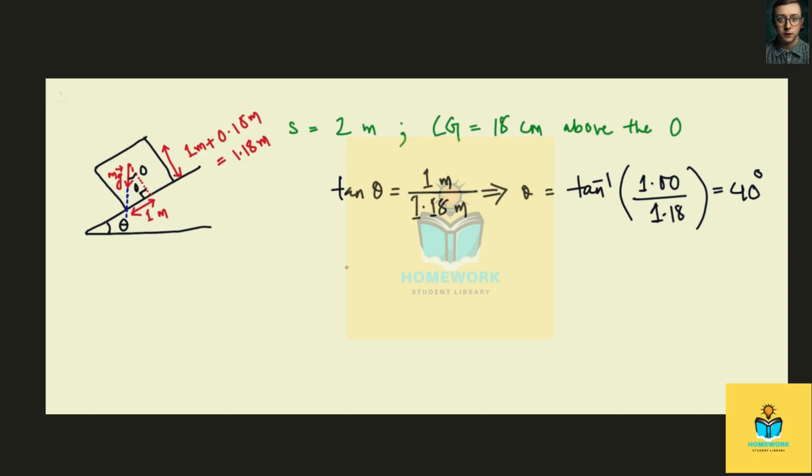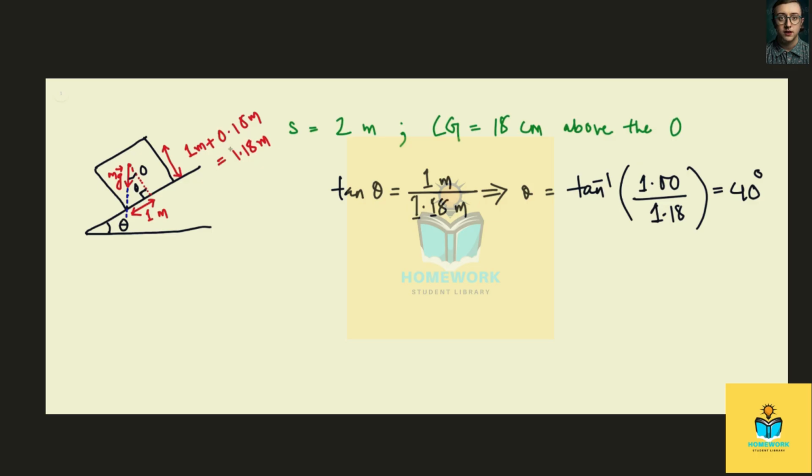Now the other forces on the block, such as the normal force from the plane on the block and the frictional force, would be acting at the lower corner. So basically, when the object is just about to topple, the normal force and the frictional force would all be acting at this edge or this corner of the block.